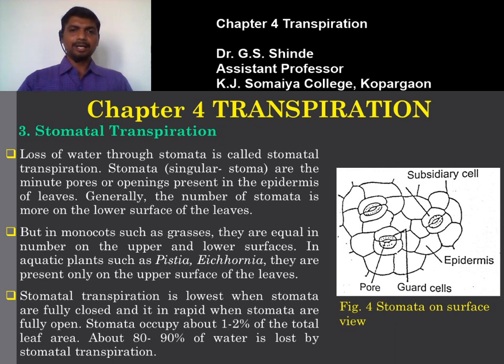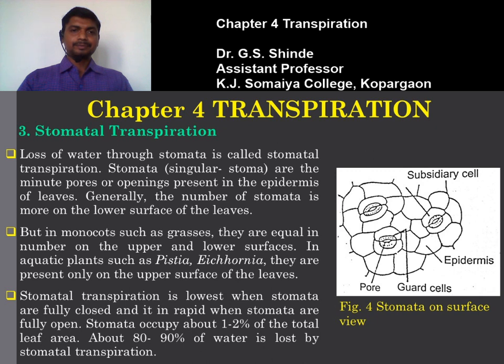So leaves have two surfaces and also two epidermis, upper epidermis and lower epidermis. The epidermis present on the upper surface of the leaf we call the upper epidermis, while the epidermis present on the lower surface is the lower epidermis. So the stomata are present on the epidermis of the leaves. Generally the number of stomata is more on the lower surface of the leaves.